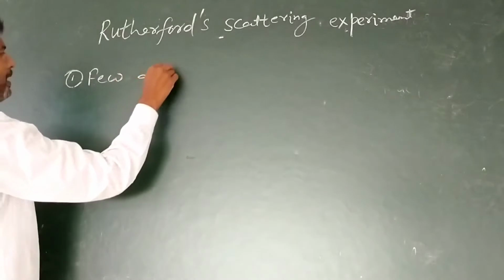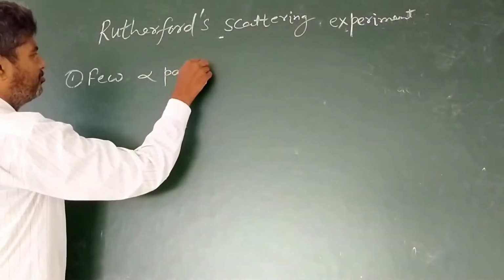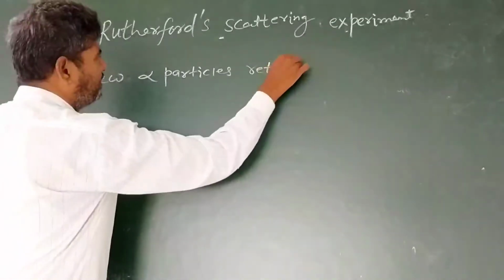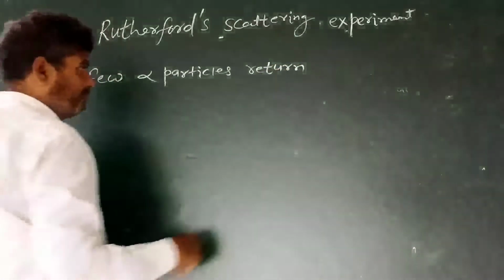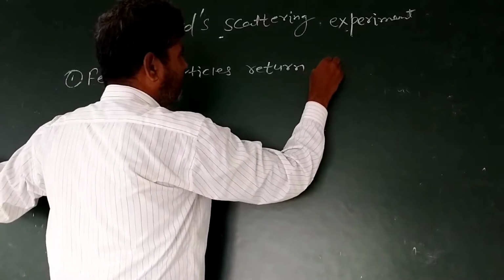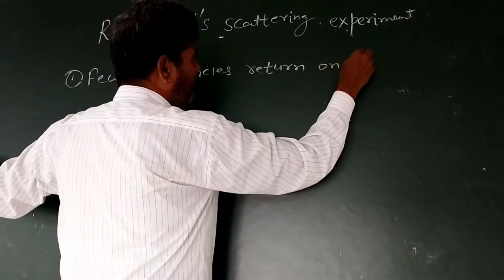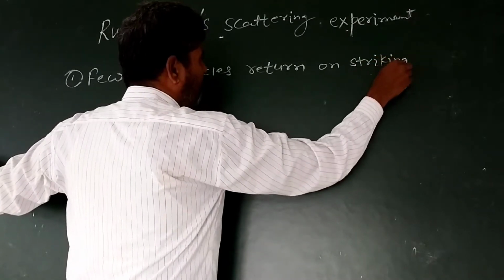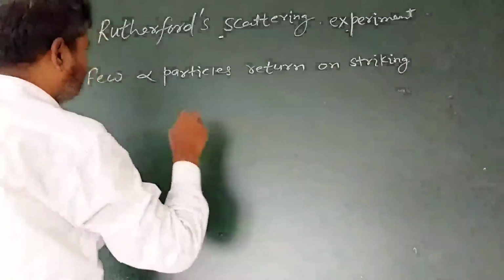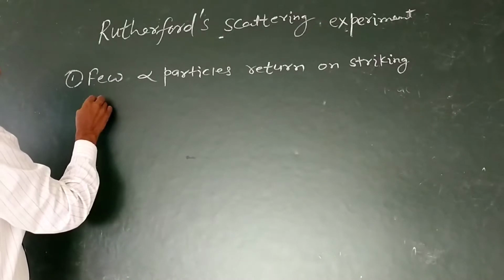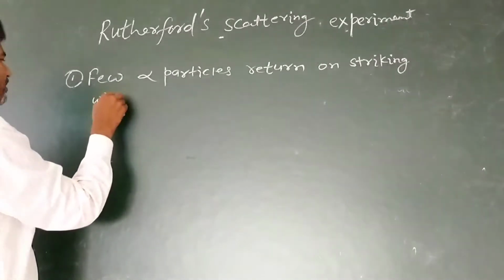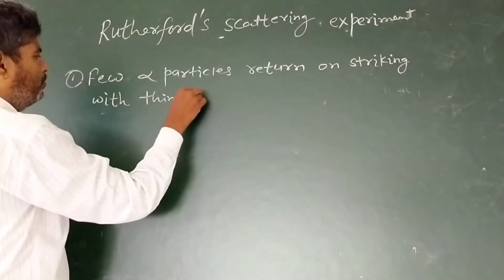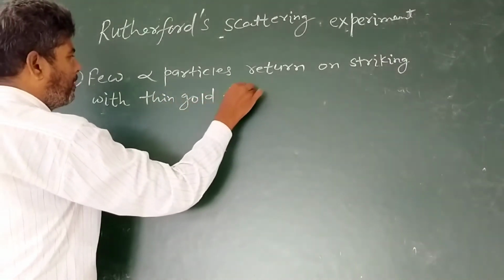Few alpha particles return back on striking or bombarding the thin gold foil.